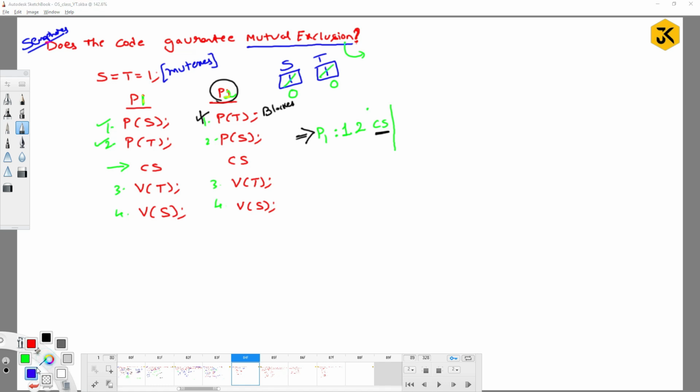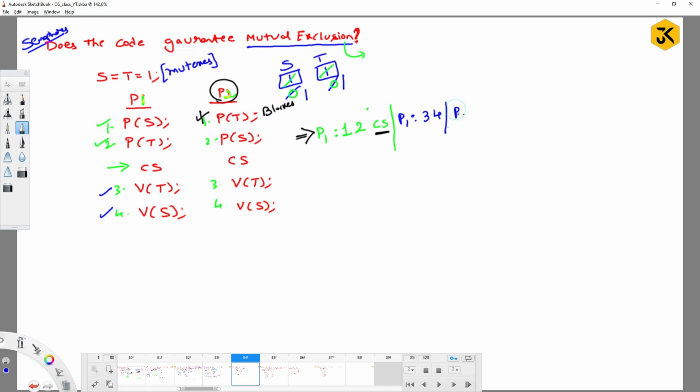Okay, fine. For example, say P1 comes out: V of t done and V of s done. V of t means up of t, which makes it 1, and up of s will be 1. It has finished lines 3 and 4. Now, can P2 be allowed? Yes, it might be allowed based on the chance.